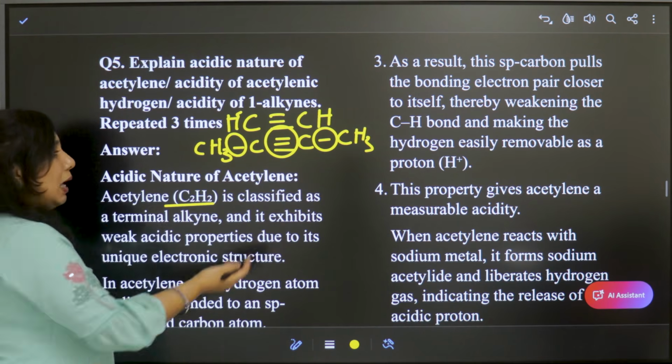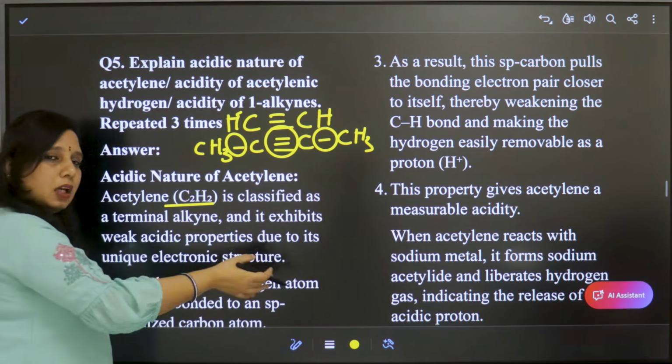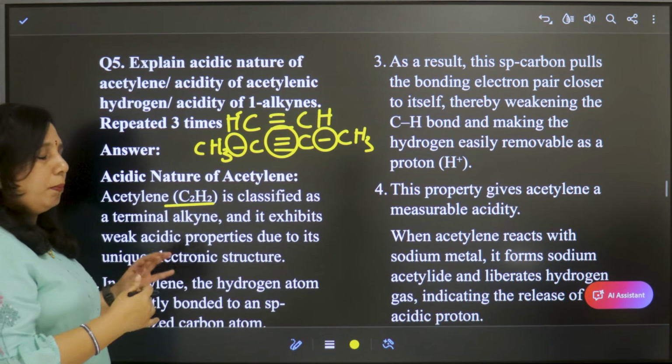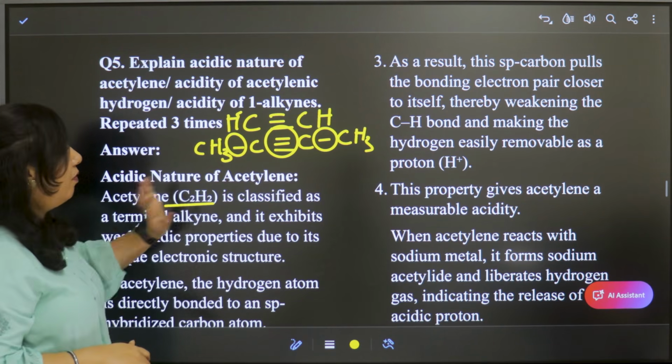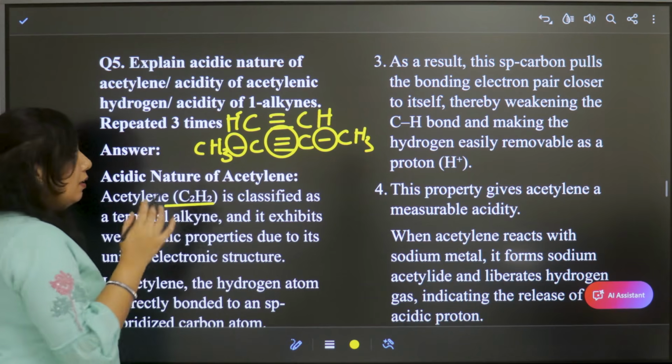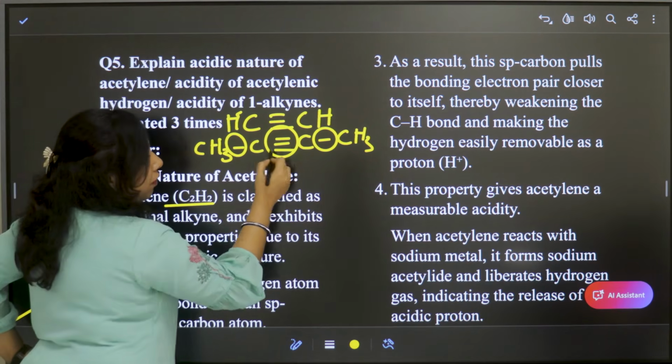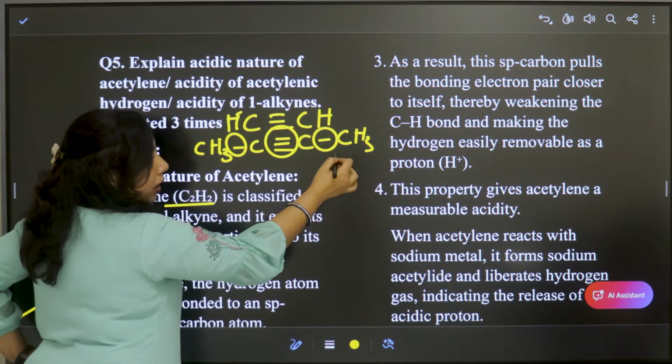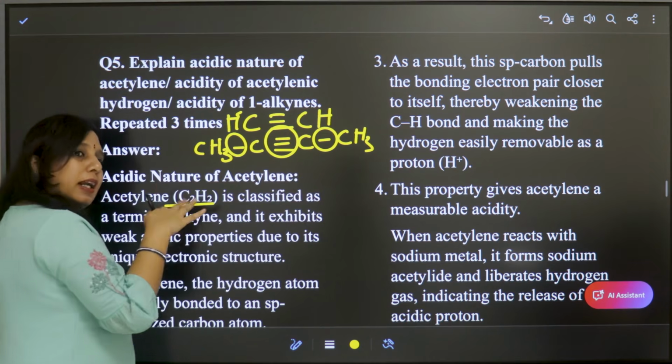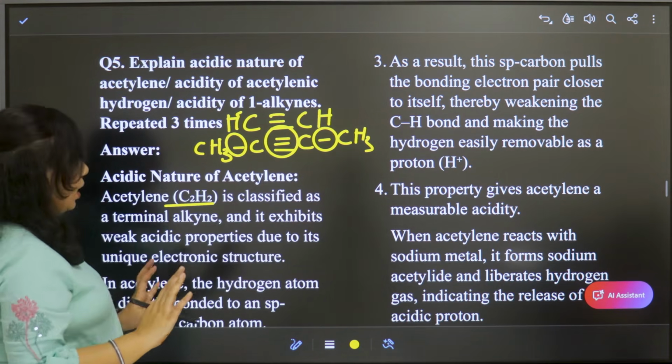If you take the example of molecules like butyne or pentyne, then we have to take the examples of placing the triple bond at this end or this end, left side or right side, right?